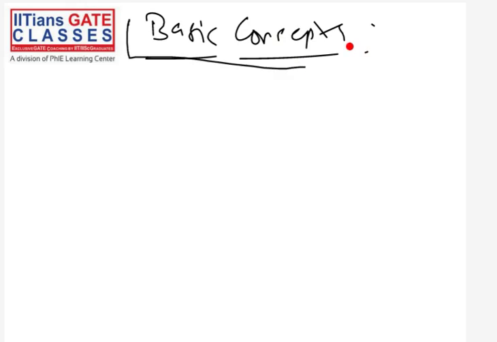Remember, these basic concepts we are going to use every single day, again and again. So these basic concepts are very important. Unlike other subjects, for example in discrete mathematics we also have basic concepts like set theory, definition of a set, operations on a set, but we do not use them every day. When we study graph theory, at that time we do not use them.